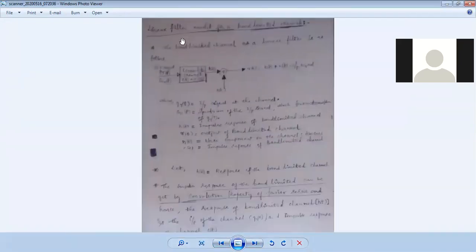So now we have gone through exactly how the linear filter model works. Once you assume a band limited channel, we have gone through the linear filter model for the band limited channel. As I told you, this is very simple. This is the input g(t), the signal to be transmitted, and by taking the Fourier transform of g(t) and multiplying it by this, we get back the frequency response. As you assume, this channel is absolutely working as a linear filter.